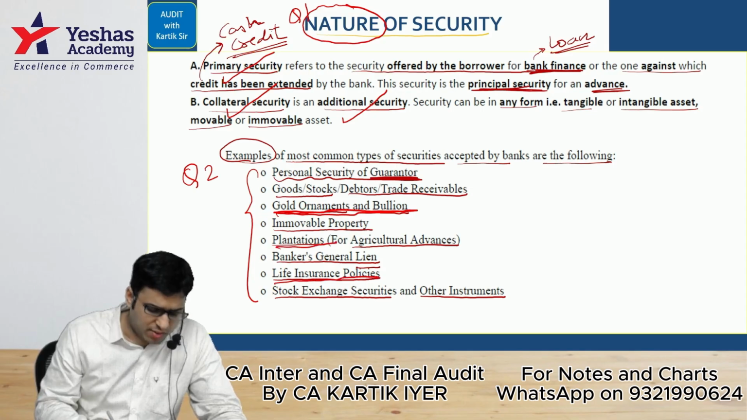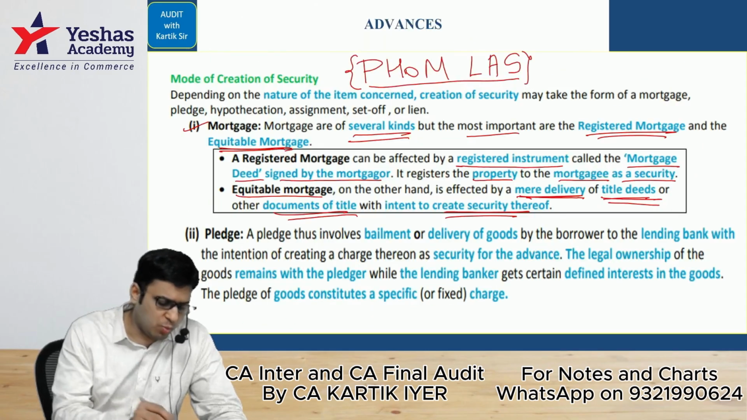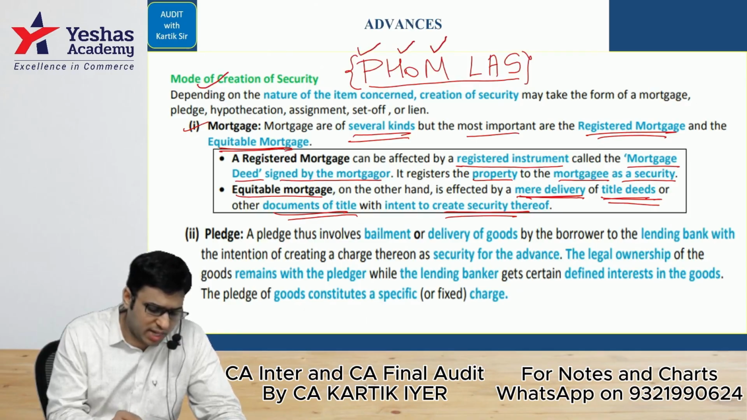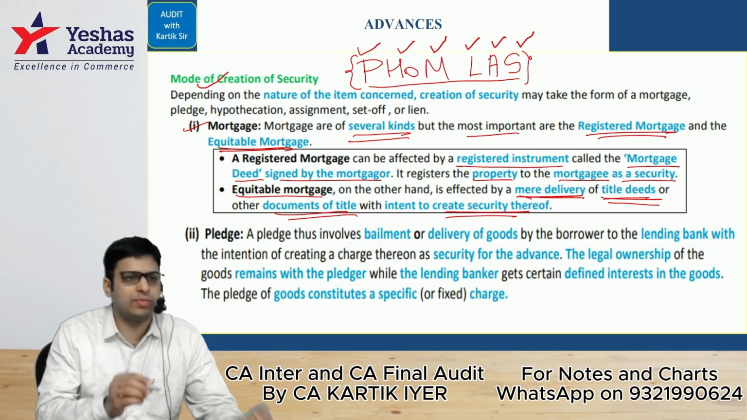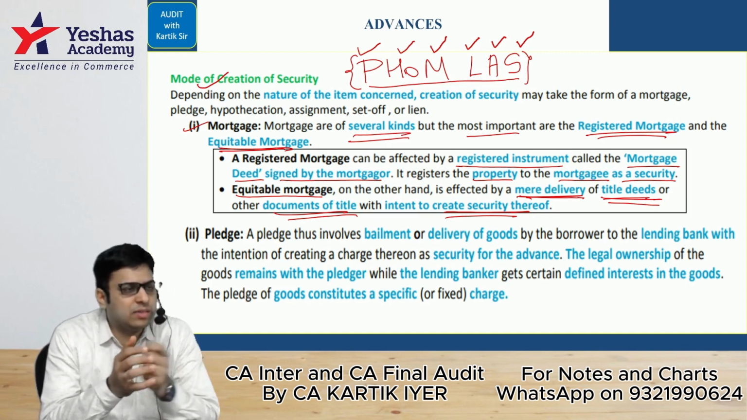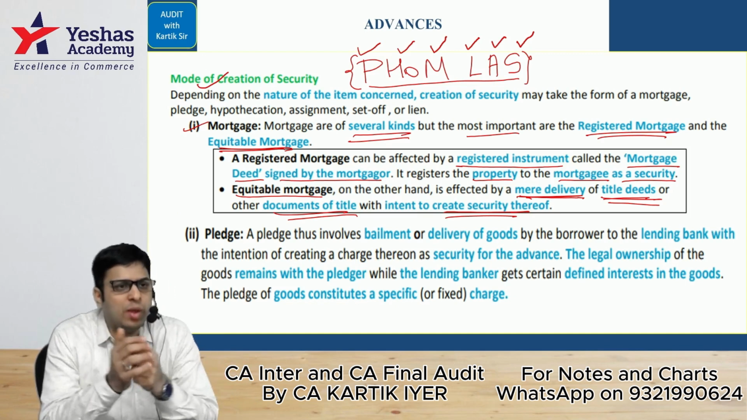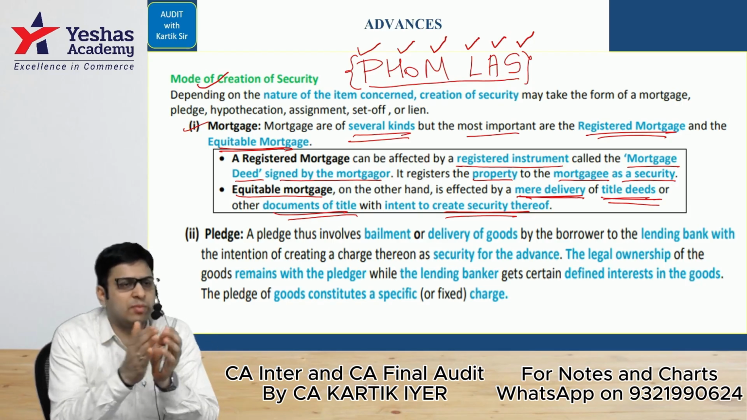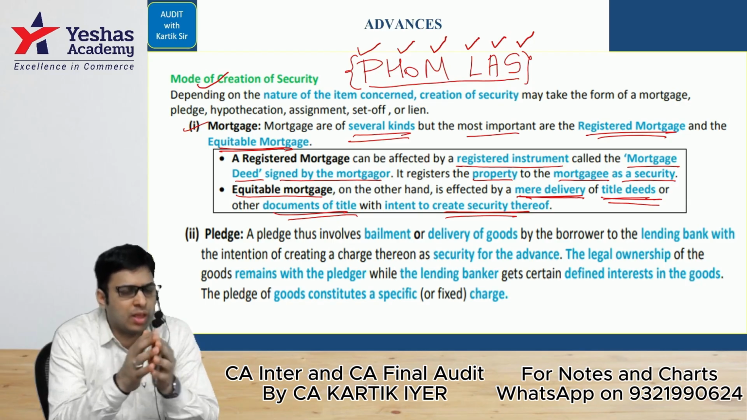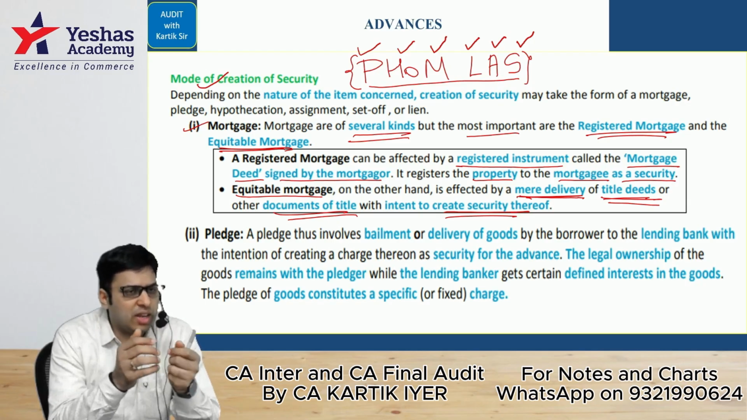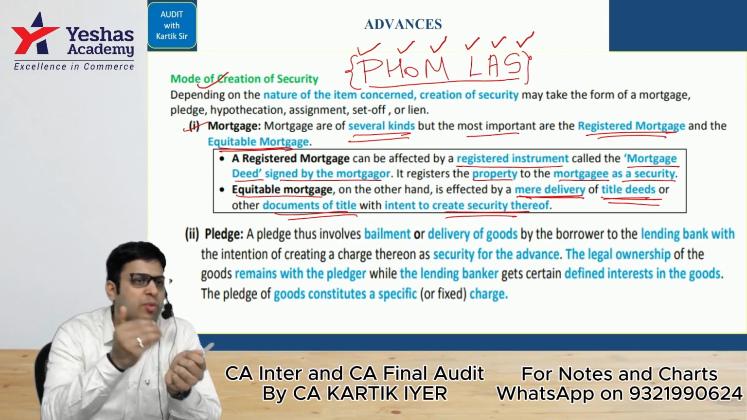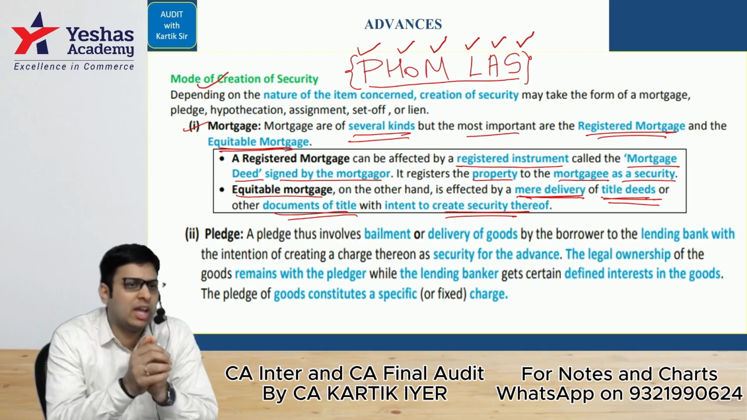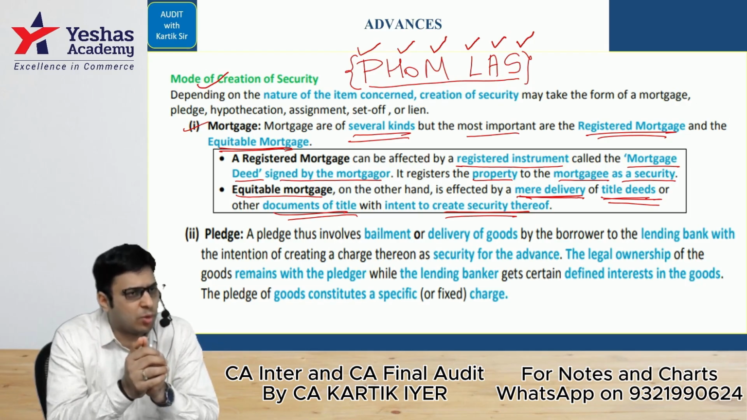Question number 3 that we had done, everyone, was in relation to what are the modes of creation of security. We had done something as a formula: pledge, hypothecation, mortgage, lien, assignment, set off. Pledge is when the bank is giving loan and accepting movable asset as security, and the movable asset will be in the bank's possession till the time the loan period is over. What is hypothecation? Hypothecation is when the bank is giving loan, accepting any movable property as security, but the movable property will be in the possession of the borrower and not the bank, and this is called hypothecation.